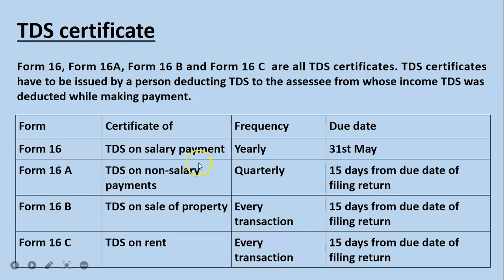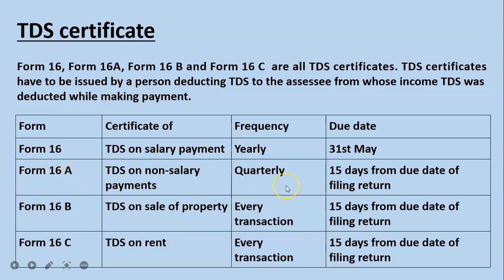So for salary related purposes, Form 16. Form 16 has to be given on a yearly basis by the deductor to the deductee. The due date is 31st May. And Form 16A is for TDS on non-salary payments. It's related to rent, contractor, commission. Other than salary, whichever expenses the TDS has been deducted on, it will be Form 16A. The deductor will be giving Form 16A to the deductee.